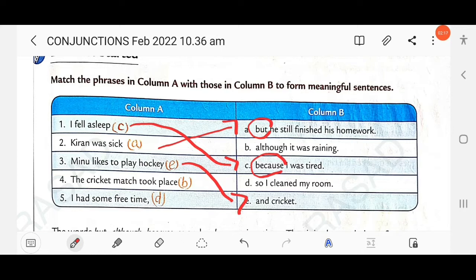Although is also used to show contrast, so you have to match 4 with B. The next, I had some free time, so I cleaned my room. So here you have to join 5 with D.